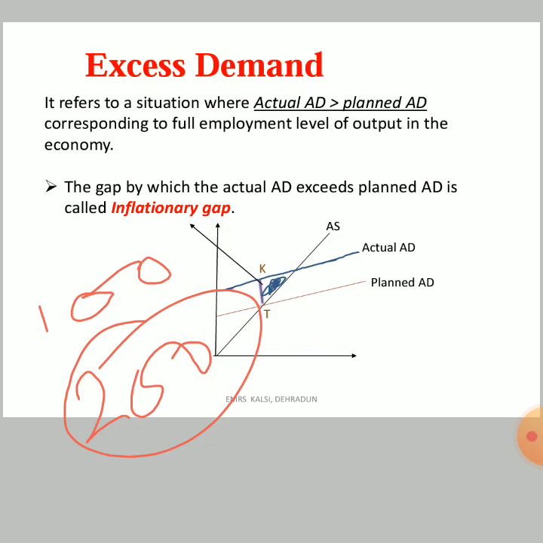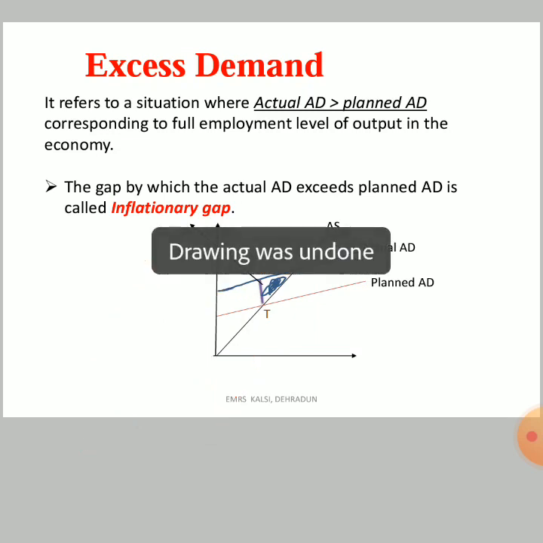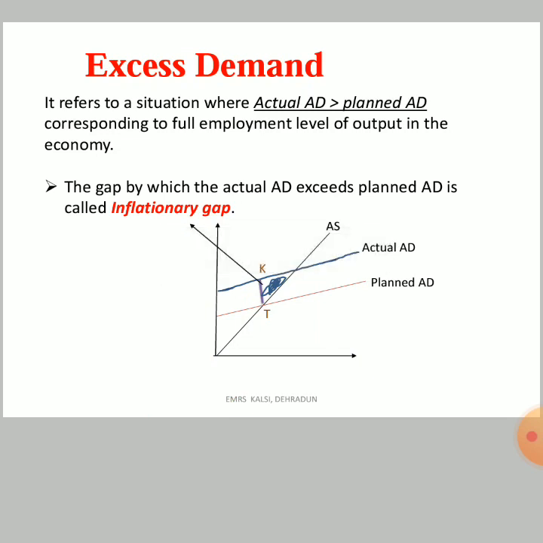Okay, so excess demand is a situation where actual AD is more than the planned AD, and because of this situation a gap occurs and the gap is called inflationary gap. Okay. Now we can see here from the diagram, this is AS curve, this is planned AD and this is actual AD.